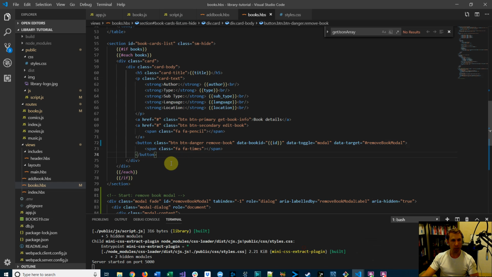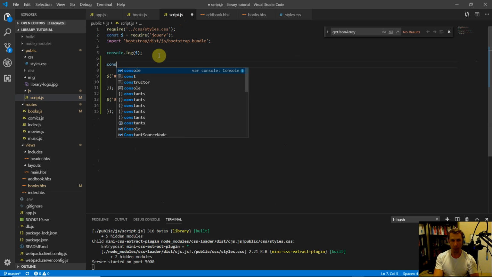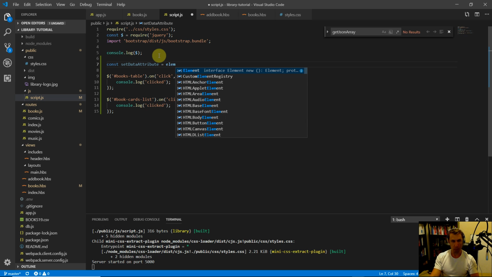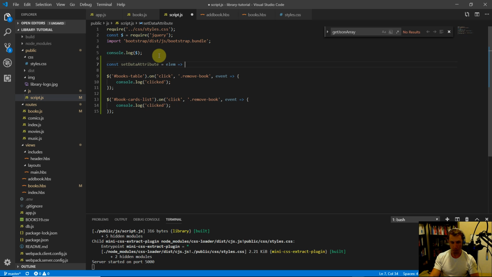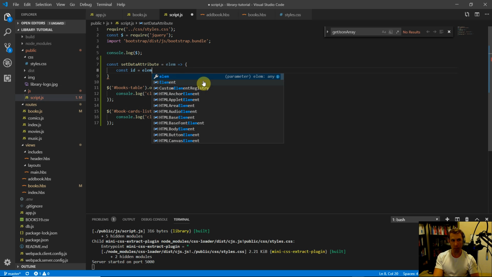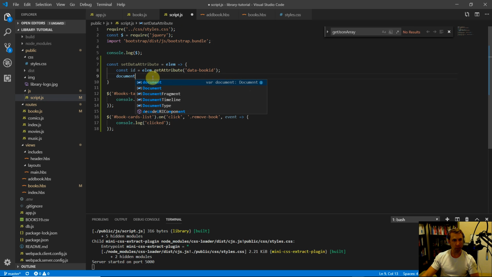So come back over here to the code. Let's pull up script.js, and let's create another function up here. I'm just going to call it const setDataAttribute, and this will be equal to, and we're going to pass in some HTML element, so that'll be our one argument there. And we're going to say const id equals elem.getAttribute data-book-ID, and this will pull out the book ID from whichever element was clicked, right? Next thing, well, let's hold off on that.